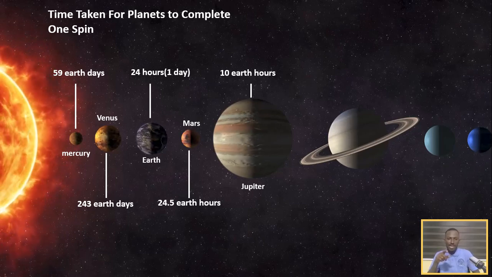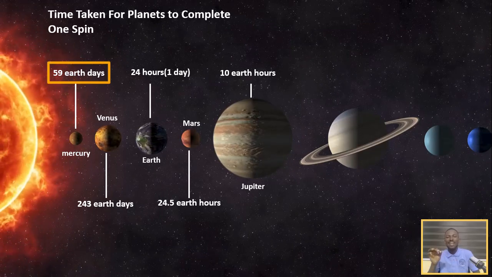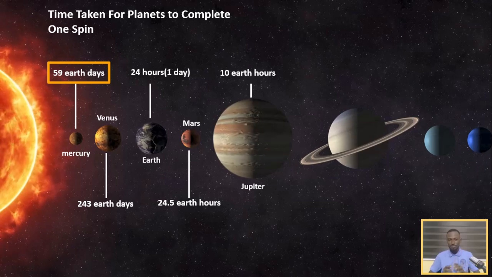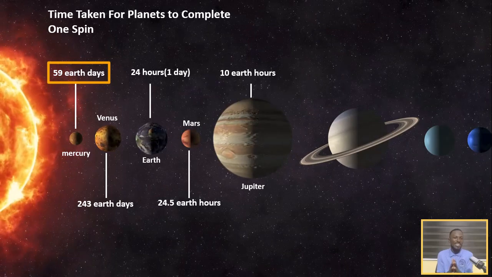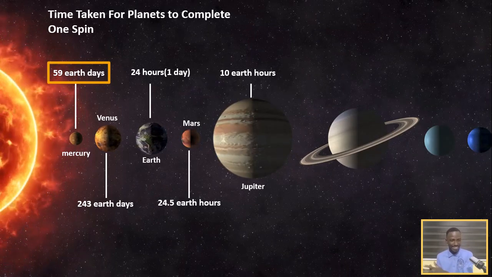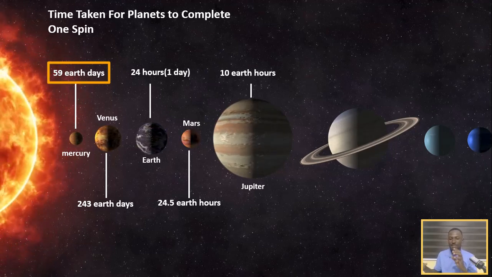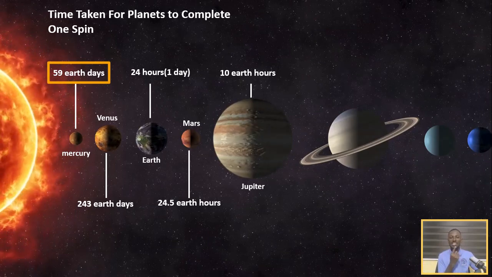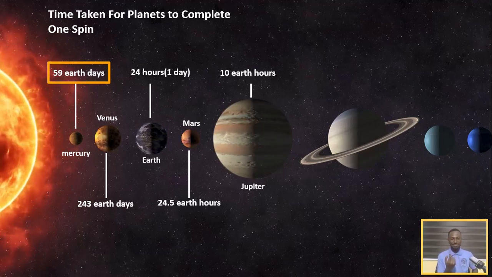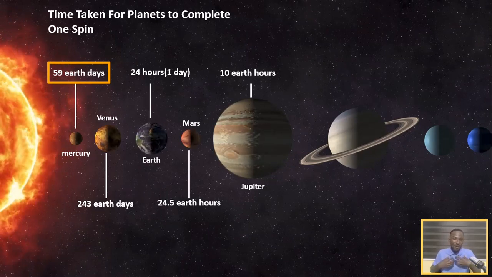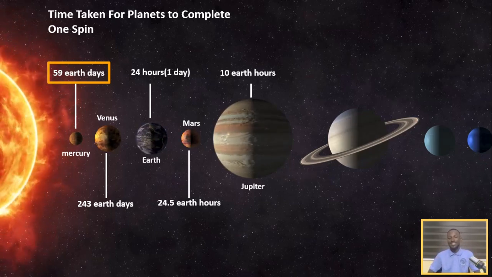Now take a very close look at the very first planet, Mercury. It takes 59 Earth days. What does that mean? Basically, it means a single day on Mercury is 59 days on Earth, meaning Mercury spins slowly on its axis. It moves very slowly. So if we were on Mercury, our day would be equal to 59 days on Earth. That's really, really long.